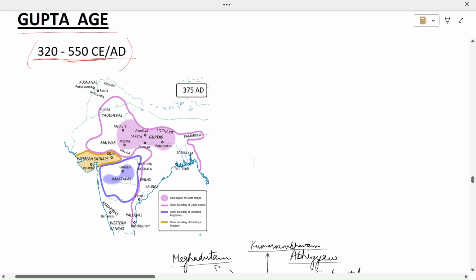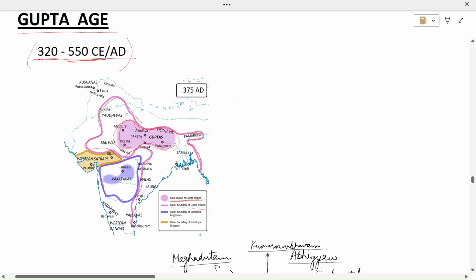Now from this map we can see that this purple line is the outer boundary of Gupta Empire, while this purple colored region is the core region of Gupta Empire. So this was the core region, while the total expanse of Gupta Empire was this purple line. So covering most of the parts of North India, Eastern India, and some parts of South India and Western India.